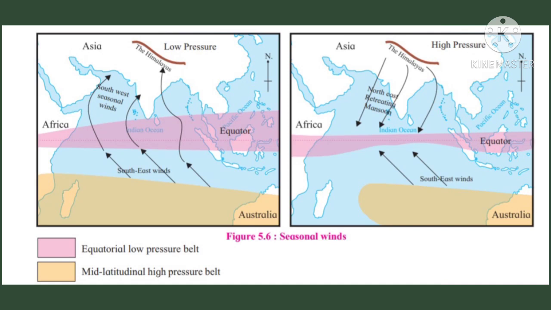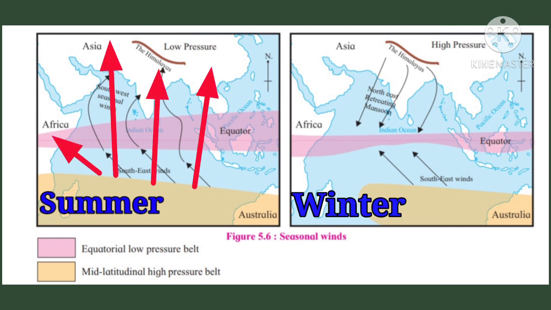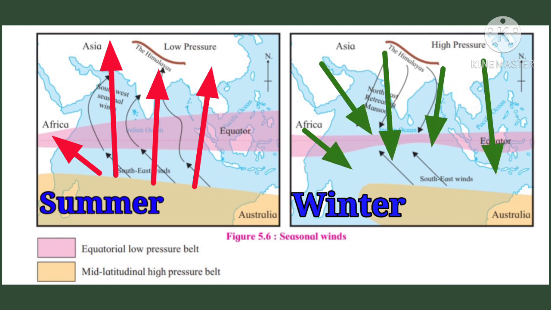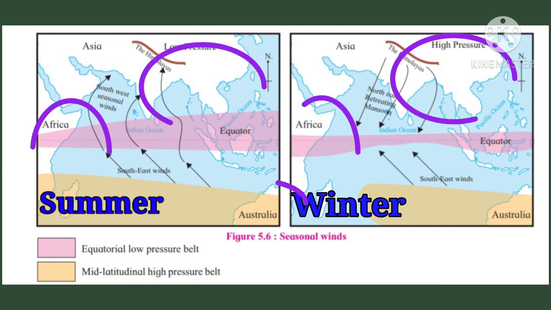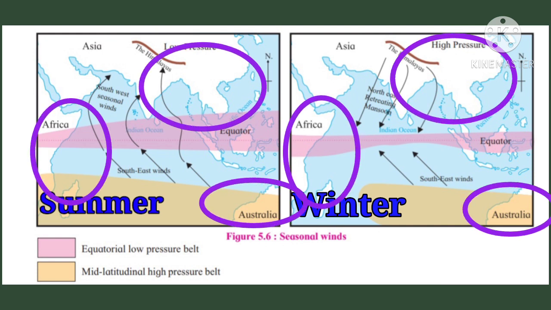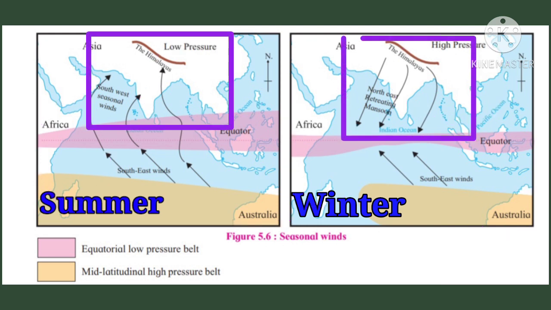Monsoon winds are generated due to the uneven heating of land and water in different seasons. During summers, monsoons blow from the sea to the land, and in winter they blow from the land to the sea. Southeast Asia, East Africa, North Australia are the regions where pronounced effects of these winds are felt. See figure 5.6. The influence of monsoon winds is seen in the summer and winter seasons in the Indian subcontinent.